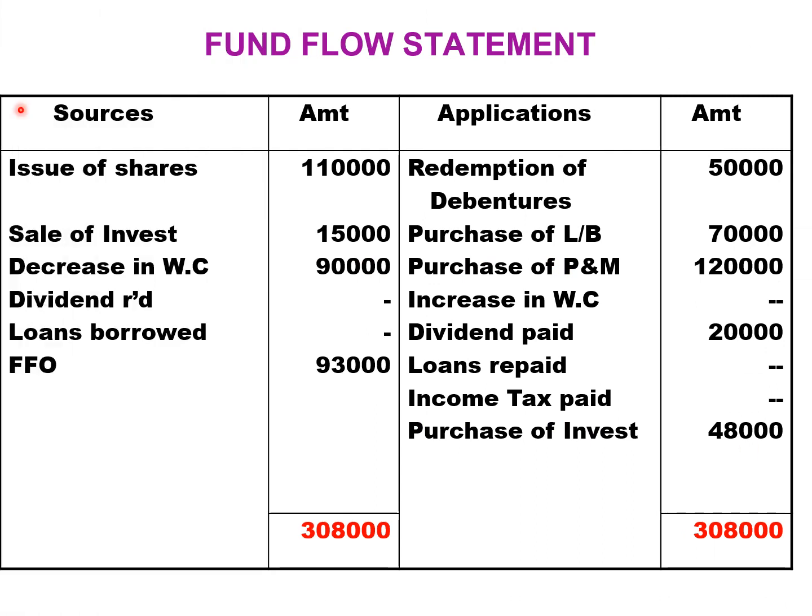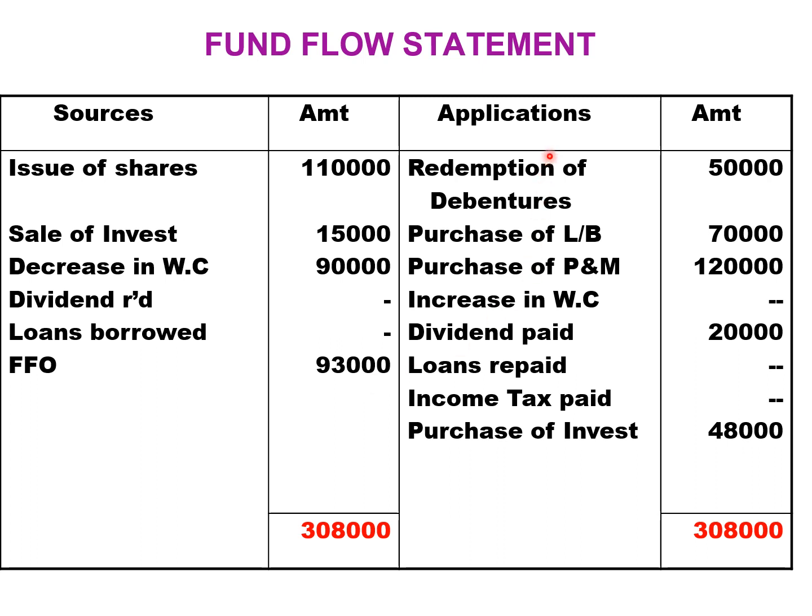The fund flow statement, students. Sources are called receipts, applications are called payments. So there is an issue of share 1,10,000. We have received 1,10,000 through issue of share. We received 15,000 from sale of investment. We received 90,000 through decrease in working capital. Dividend received we don't have. Loans borrowed we don't have. We got funds from operation 93,000.